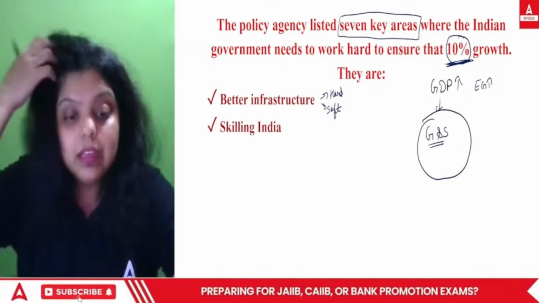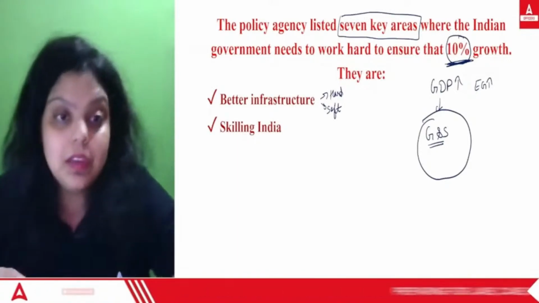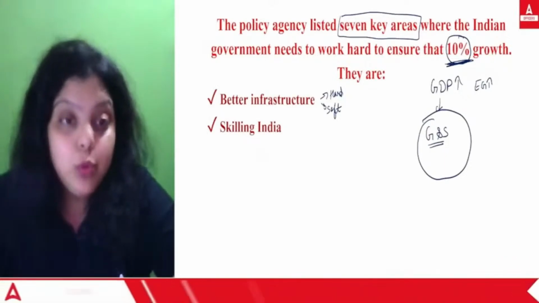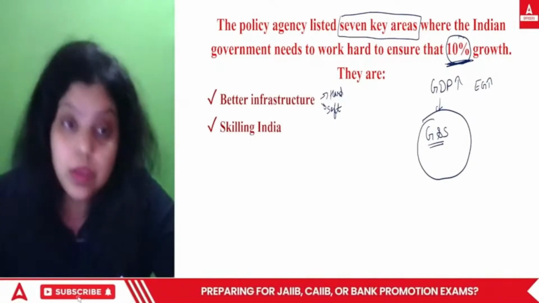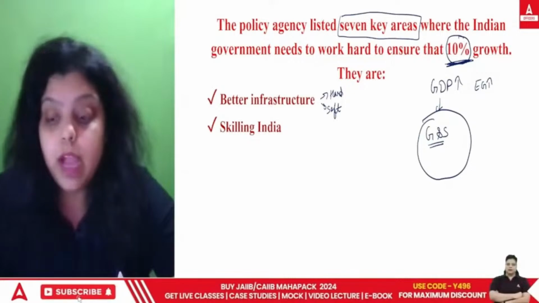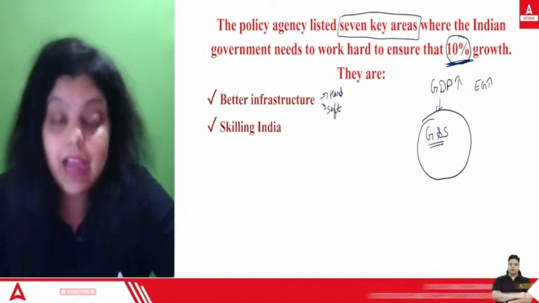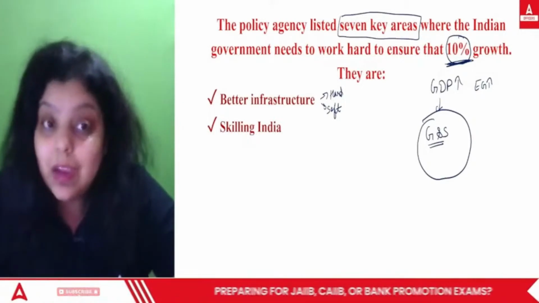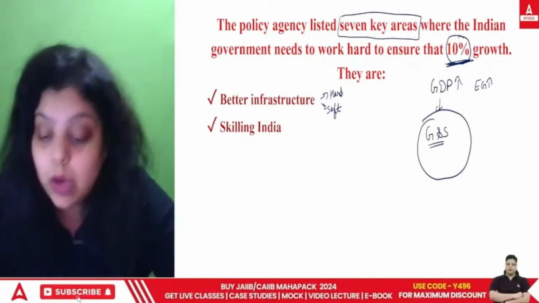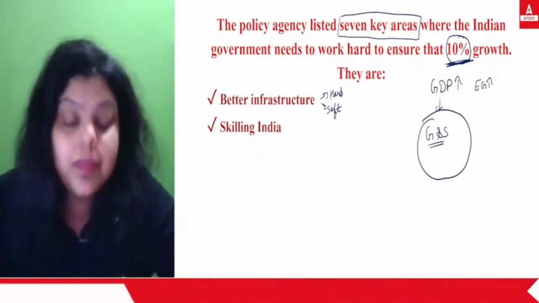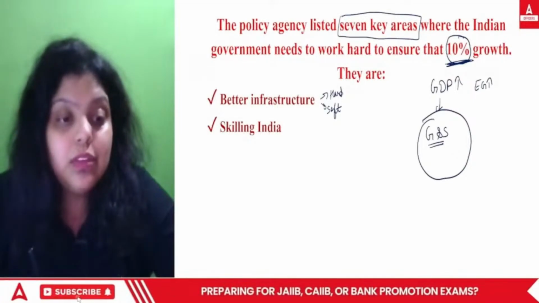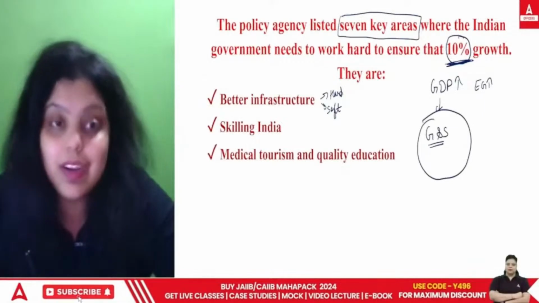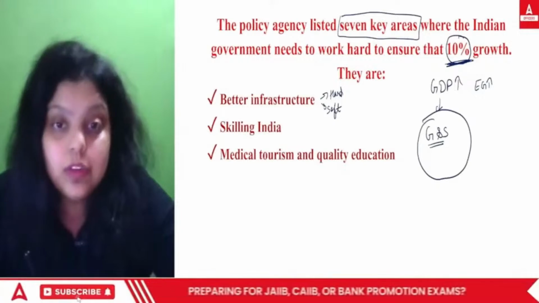Let's say, for example, I have done the MBA and I got very good marks in my degree. But what happened when the company told me that you have to lead the team of 5 people? I failed, for example. So I won't be able to lead just 5 people, though I have done the MBA and got very good marks in the degree. So what does it mean? It means I got educated, but I am not skilled. I do not know how to implement that knowledge in practical life. So that's why we are talking about that we have to skill India. That is very much important, because if the human resource of your country is skilled, so does your country will develop.